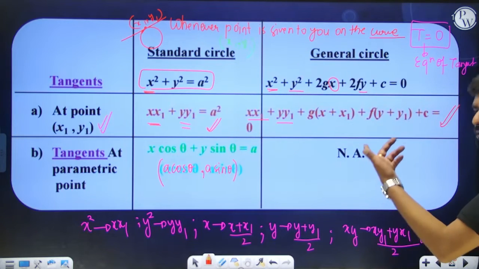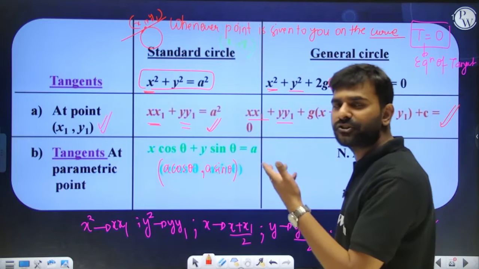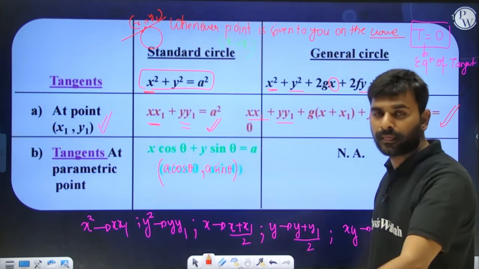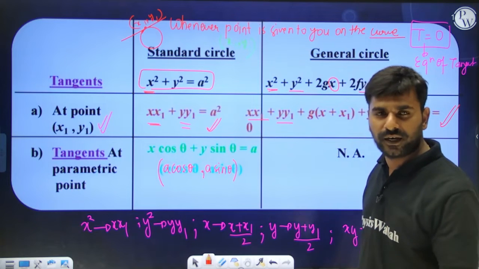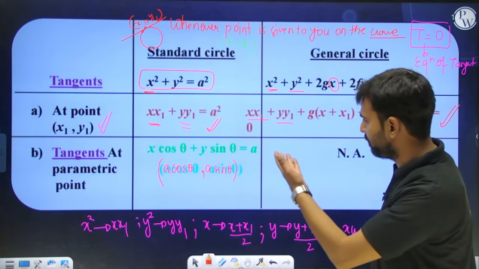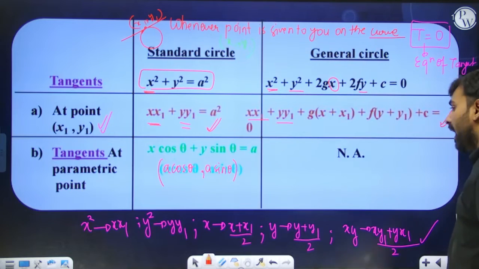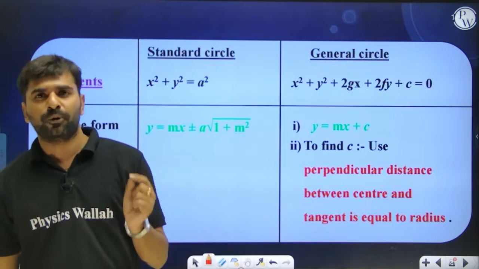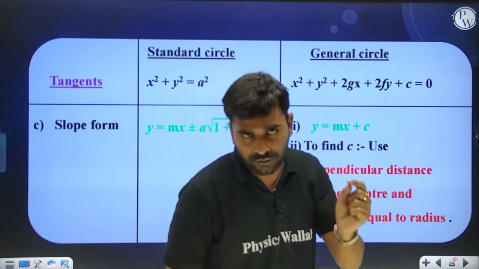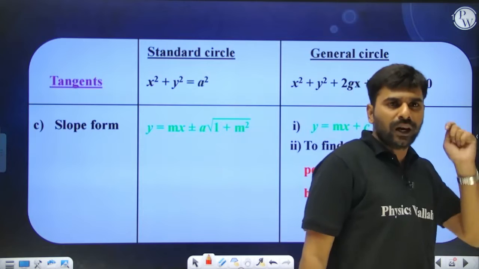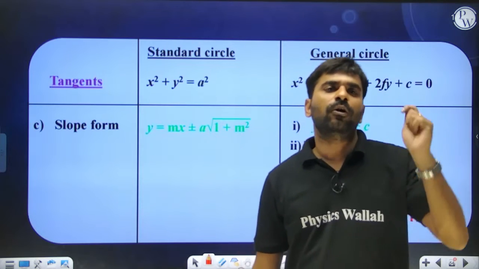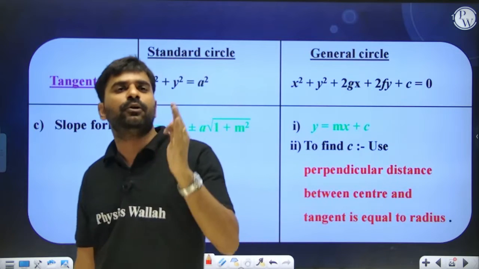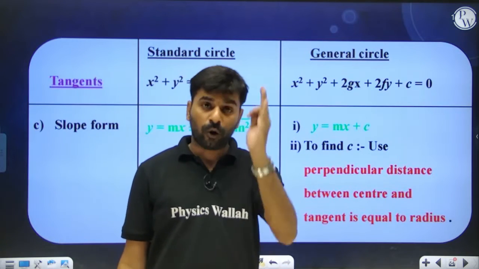Okay, if this is the case, then also we can do it, because we have seen that the point is minus g plus a cos theta comma minus f plus a sin theta, and in place of x1 and y1 we can put that point. Again I am telling you, T equal to 0 will represent the equation of the tangent only in the case when the point is given to us on the curve.